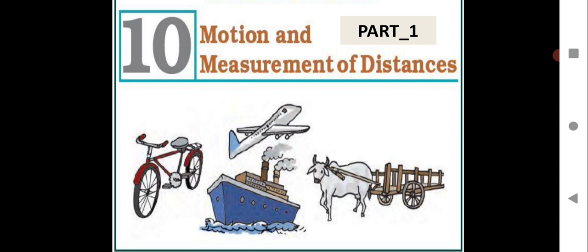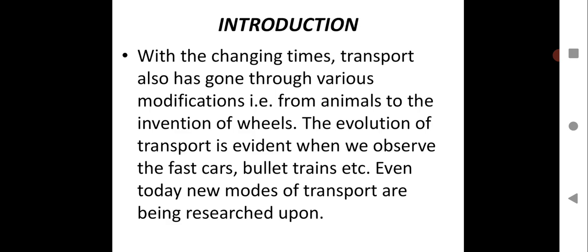So, as the name suggests, what are we going to have in this chapter? Let us see first what we are learning in this session. Let us introduce ourselves to some of the concepts for this chapter. With the changing times, transport also has gone through various modifications, that is, from animals to the invention of wheels. The evolution of transport is evident when we observe the fast cars, bullet trains, etc. Even today, new modes of transport are being researched upon.